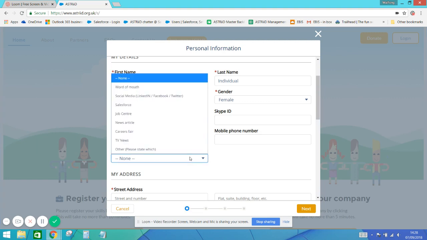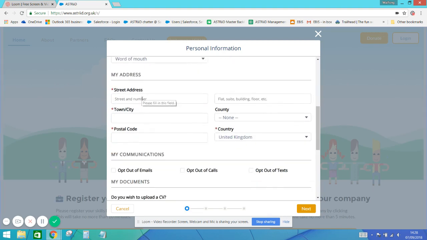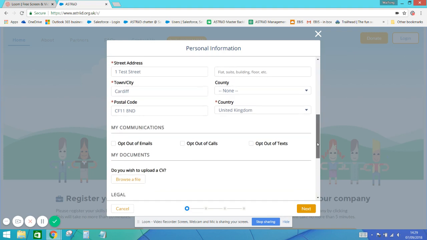If you just click on the drop down, if we say by word of mouth, one test street, Cardiff. So I've filled in my contact details.